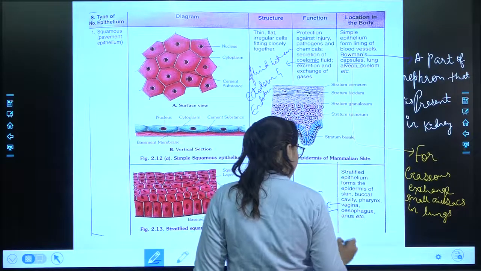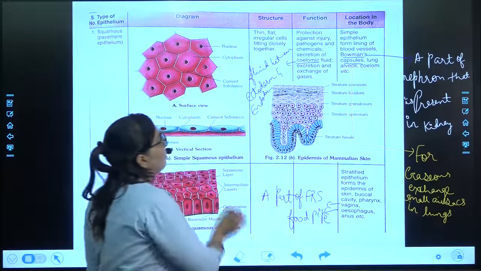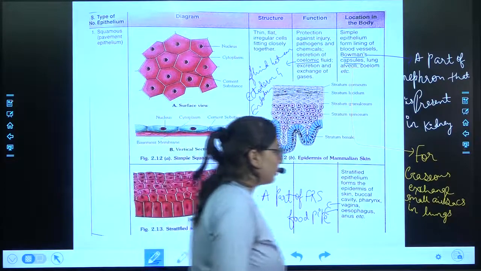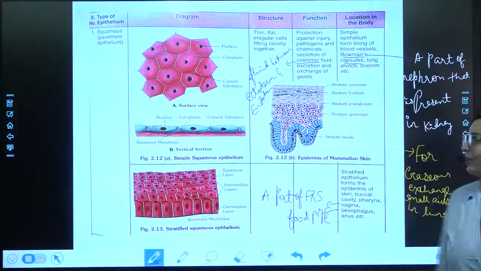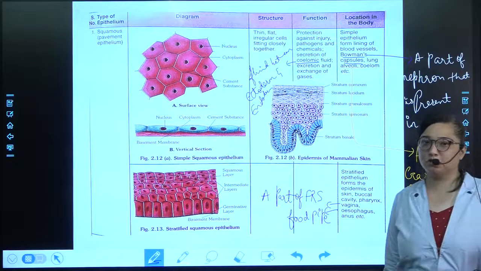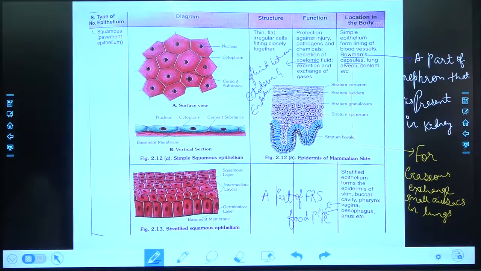Okay, rest all things you already know. Note down just these important points. Okay, quick, you are having exactly 1 minute now. Then we'll move further on to the next type of tissue, the next type of animal epithelial tissue.